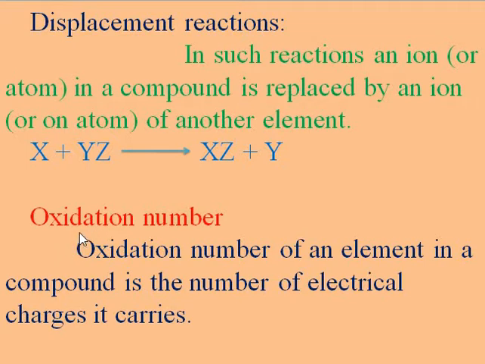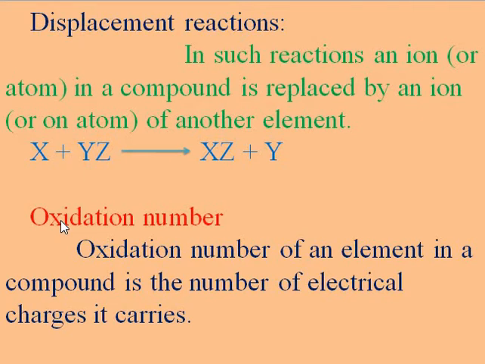Another most important point of the redox reaction is the oxidation number, because in these reactions there is a change of electrons, meaning oxidation and reduction occur simultaneously, and due to that there is a change of oxidation number. But what is the meaning of oxidation number? The oxidation number of an element in a compound is the number of electrical charges it carries.